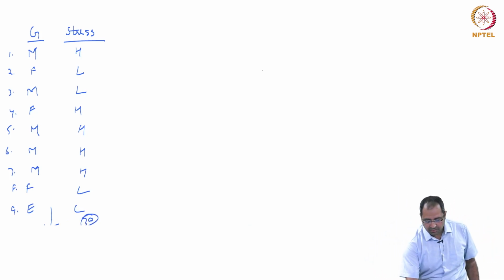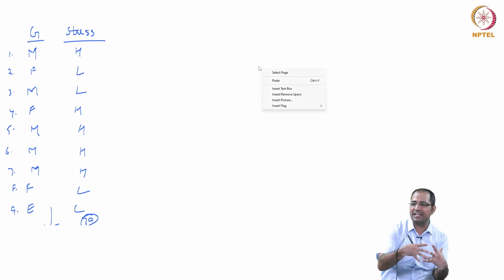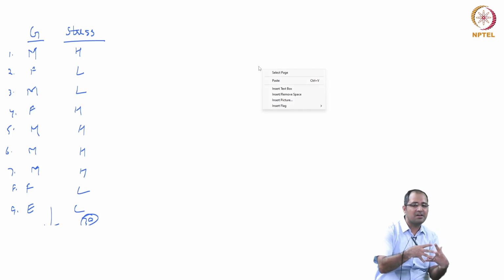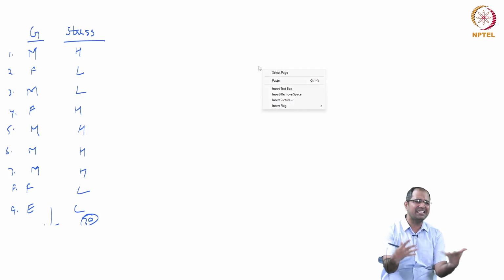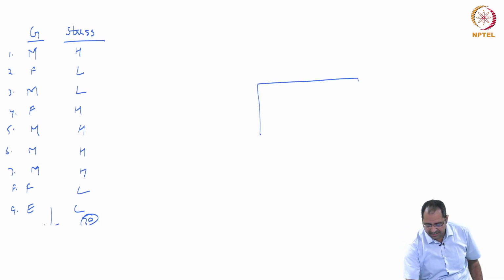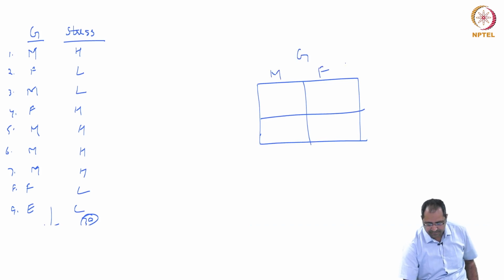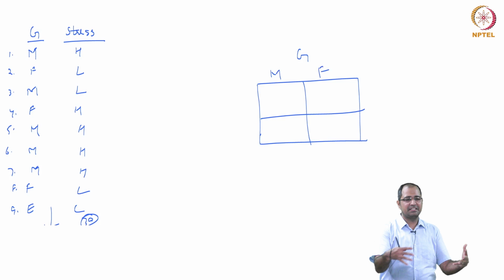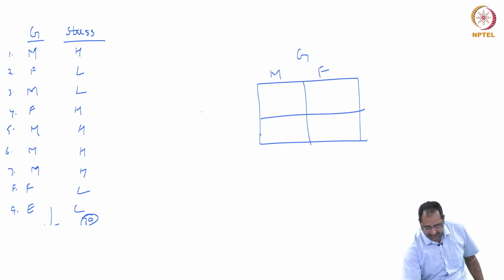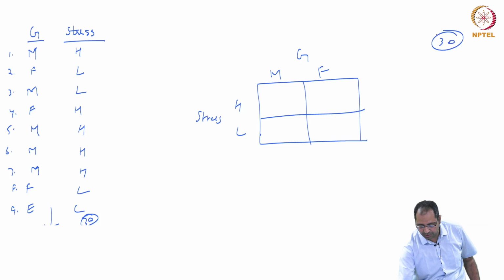I want to just draw a cross tab, which means I want to cross these two categorical variables to see graphically whether there is some association, whether male or female, who is feeling more stressed, who was more stressed during COVID times. So what I do here: gender variable, male, female, cross frequency table, it is cross tabulation, and stress high, low. I did it for 30 respondents.